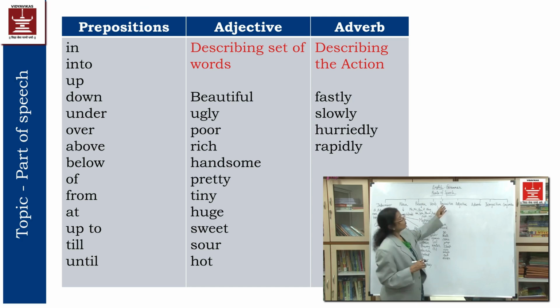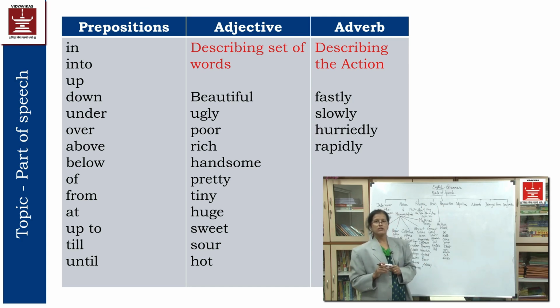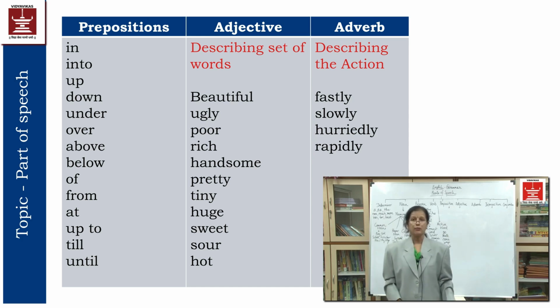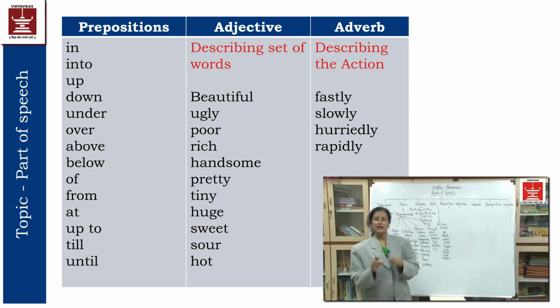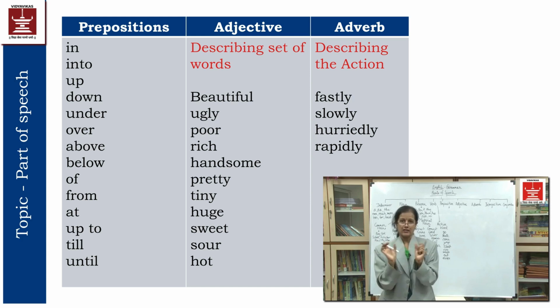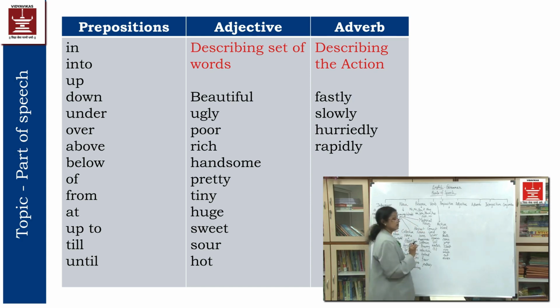Now we will move to the preposition. A preposition is a word or set of words which specifies the action or mentions the things. For example, I have kept the book on the table. To connect the action I have done with the noun, the preposition is used.